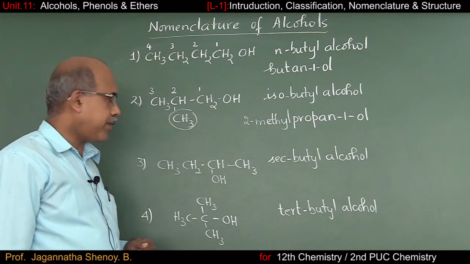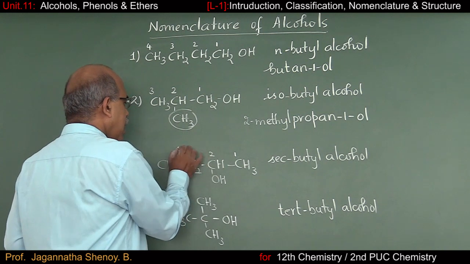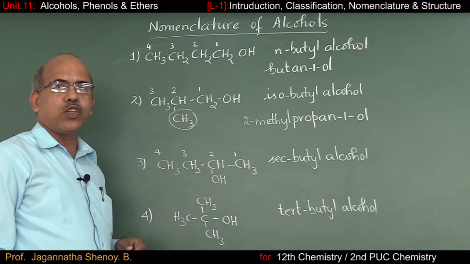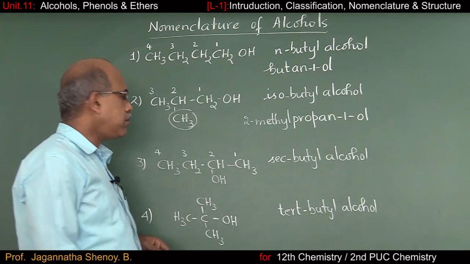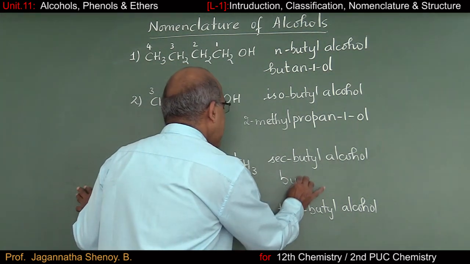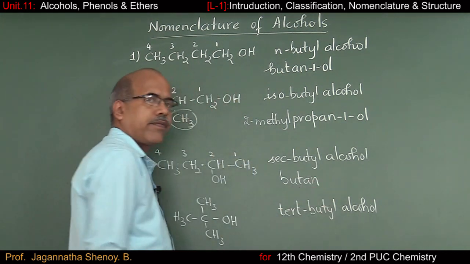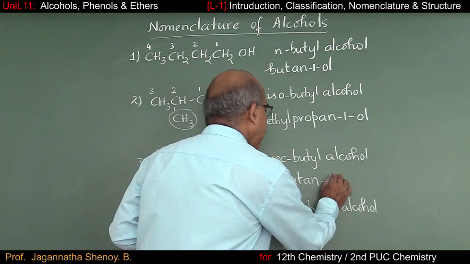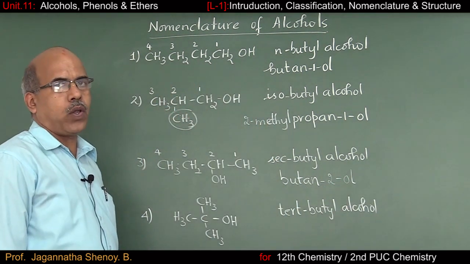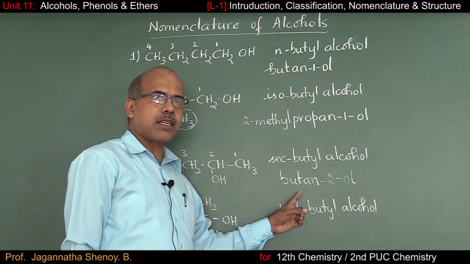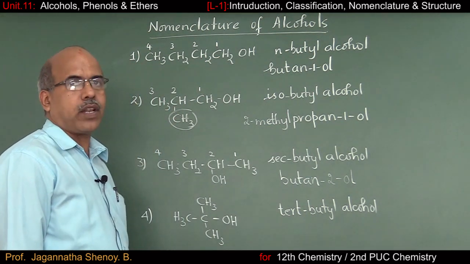In case of third, you see, I'll start numbering from right to left. It's because the carbon atom carrying the functional group should get the minimum number. So here there are 4 carbon atoms. Obviously, root word is but. All are connected by means of single bond, butane. And on the second carbon atom, we have OH principal functional group. That is why it is 2-ol. So what is the IUPAC name of this compound? Butane 2-ol, or I can call it as 2-butanol.